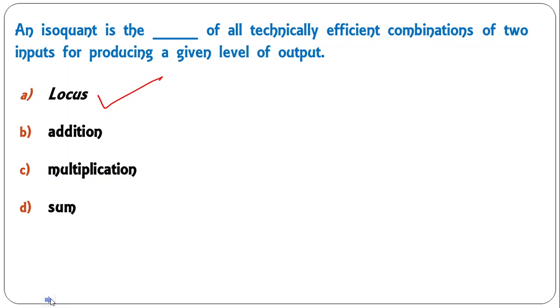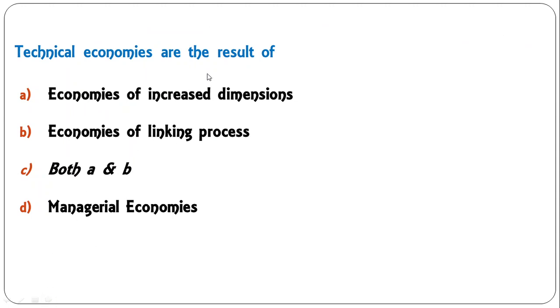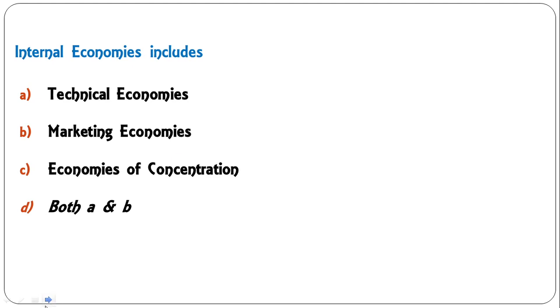Technical economies are the result of economies of increased dimension, economies of linking process, both A and B. Managerial economies is not related to technical economies, so both first 2 points are relevant here, related to technical economies, that is economies of increased dimensions and economies of linking process. Okay, so C is the correct answer here.